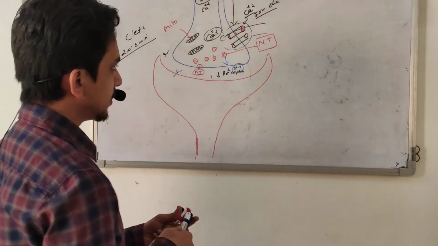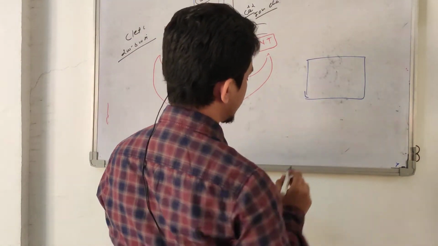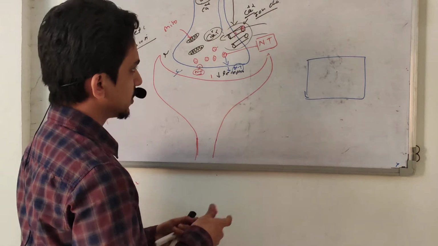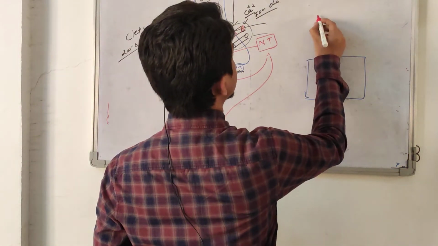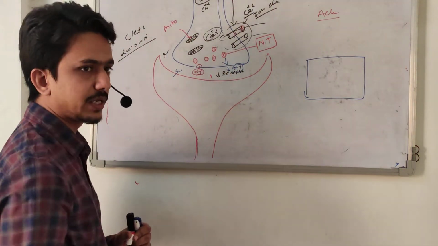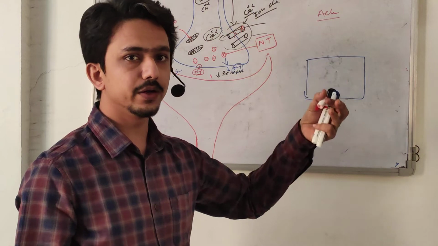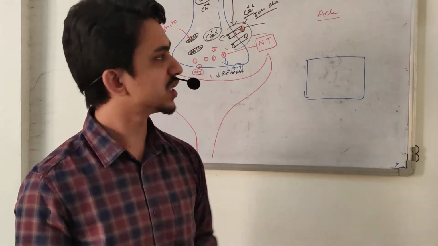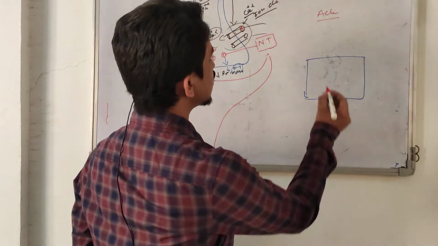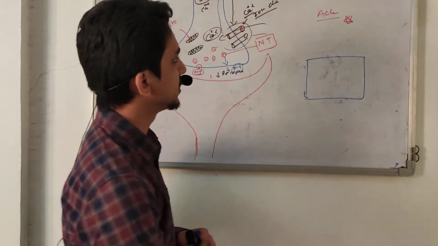So suppose this is a cell. On this cell, neurotransmitters work. Suppose the neurotransmitter is acetylcholine, ACh. Acetylcholine is a type of neurotransmitter. We will discuss neurotransmitters in detail in our neurotransmitter lecture. So suppose this ACh looks like this star, acetylcholine.